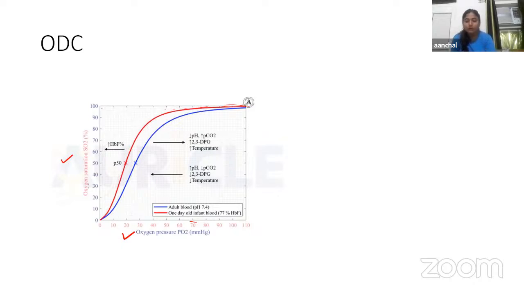So now, one very important thing is the P50. As we can see, this P50. Okay, so what is this P50? P50 is basically the oxygen tension. Okay, oxygen tension means the partial pressure of oxygen at which the hemoglobin saturation with oxygen is 50%. Okay, so this is how we can plot it.